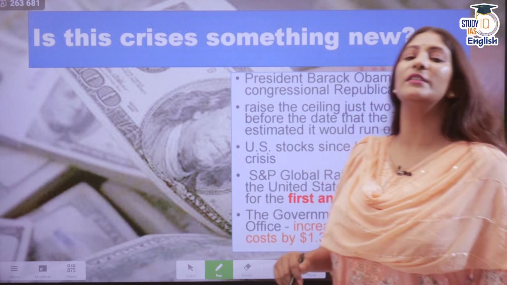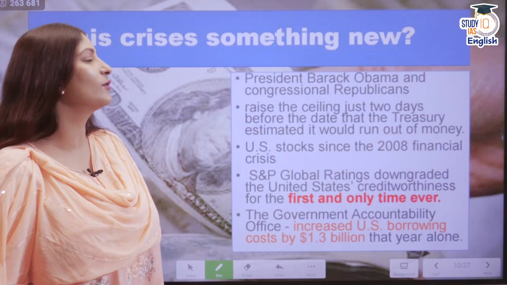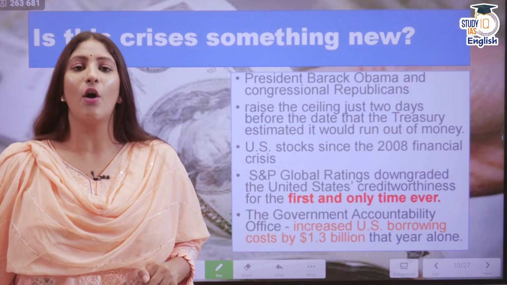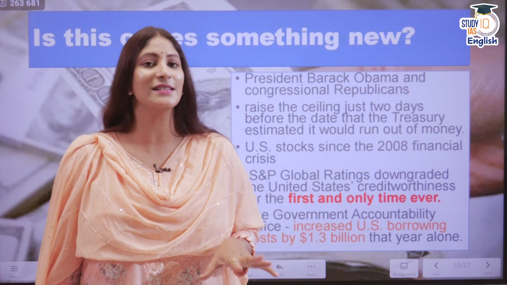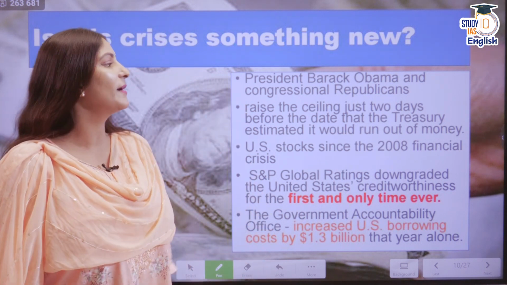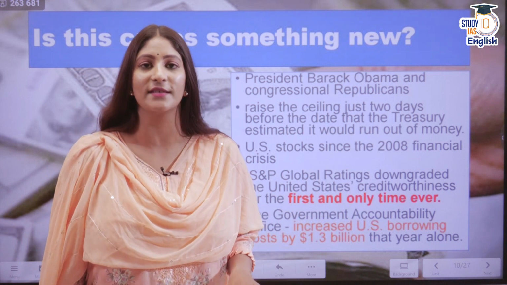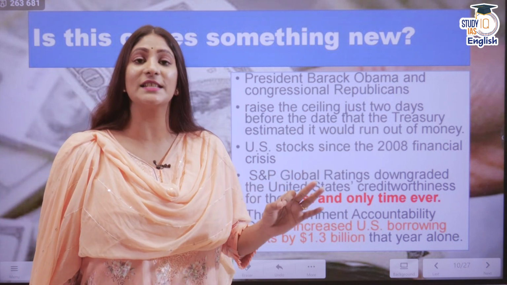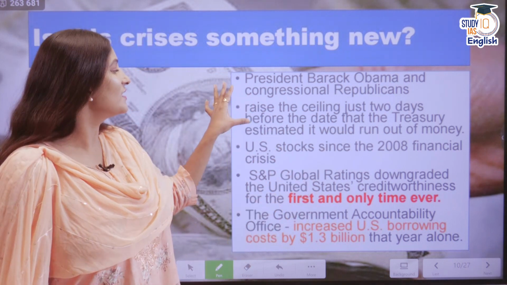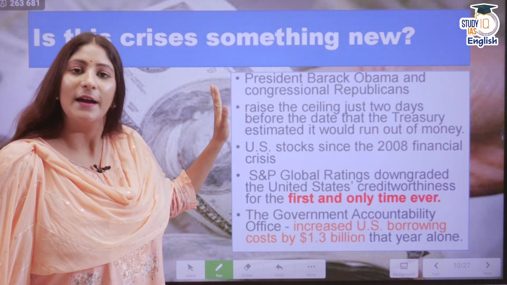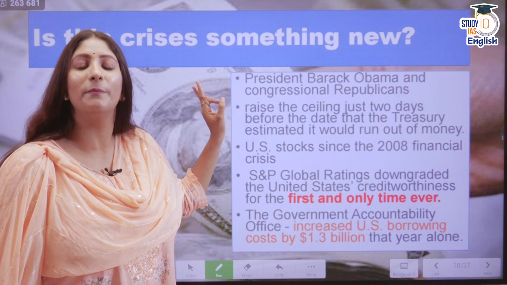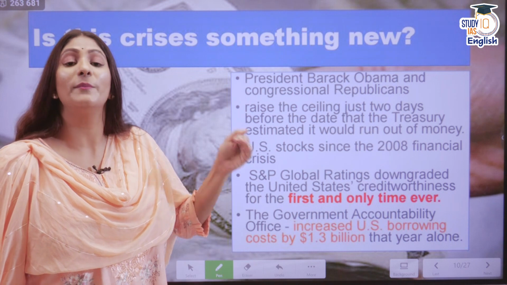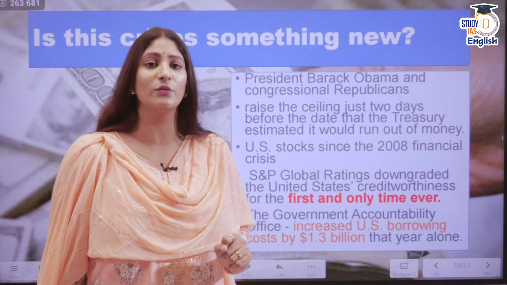Then, when we talk about President Barack Obama, as I have already told you, there have been instances of such issues back then as well. This crisis is not something new. President Barack Obama and congressional Republicans locked horns a lot with respect to the debt ceiling. And the ceiling was raised just 2 days before the default on the loan. Just coming short of having enough money to pay your loans, or breaching the debt limit, also caused a lot of issues for the government.